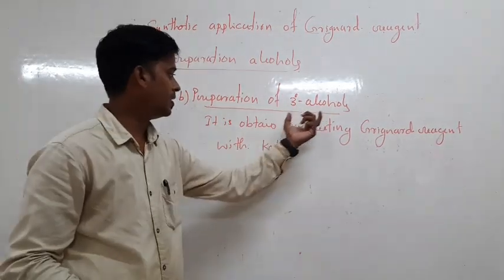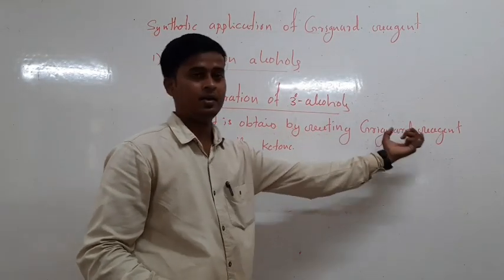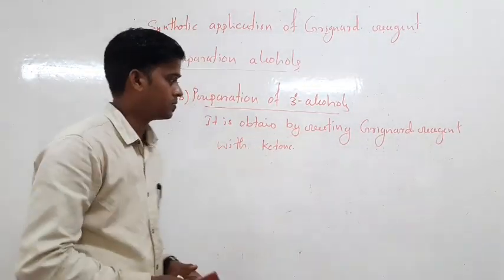Tertiary alcohol is obtained by reacting Grignard reagent with a ketone.